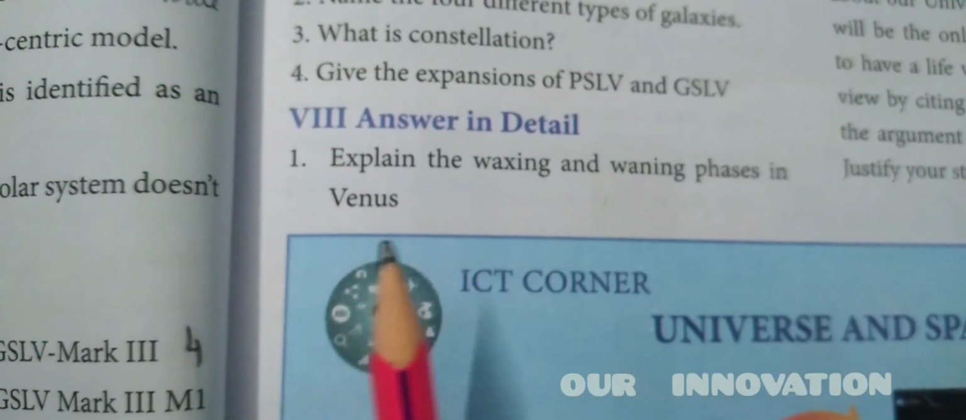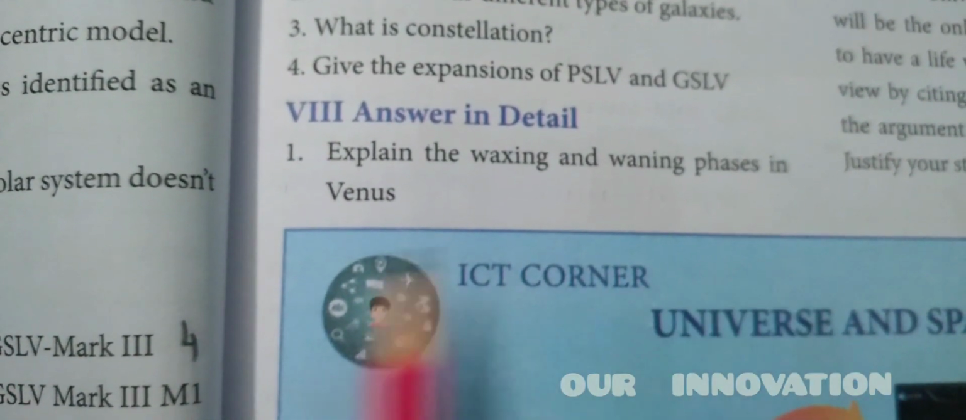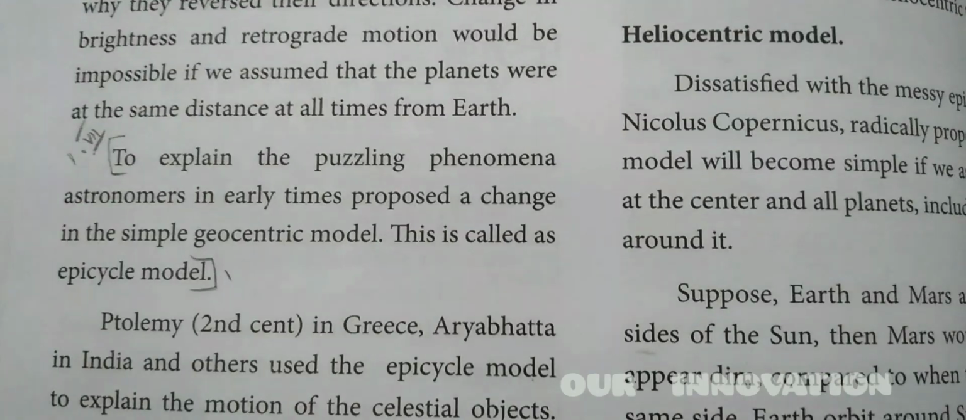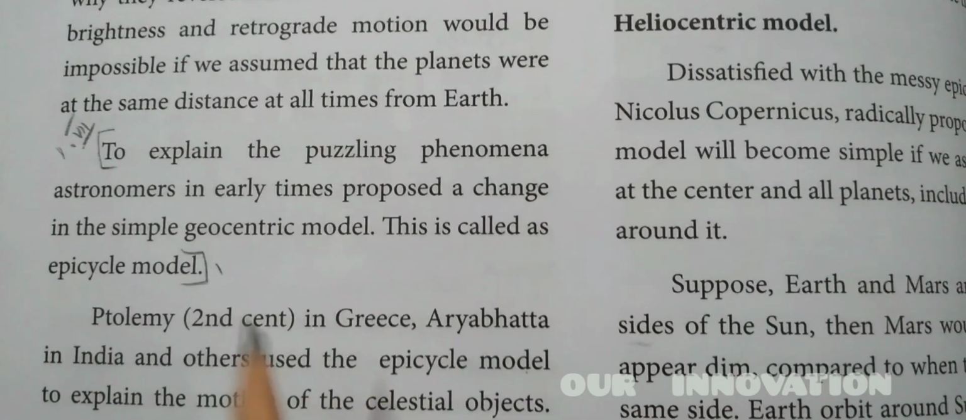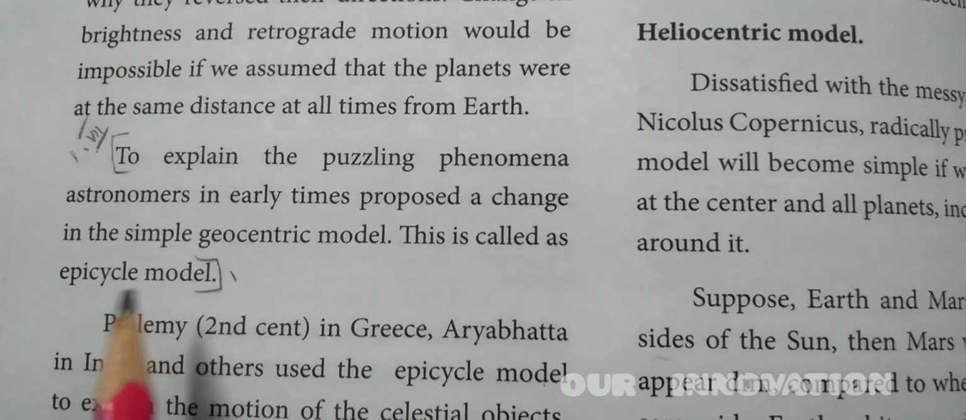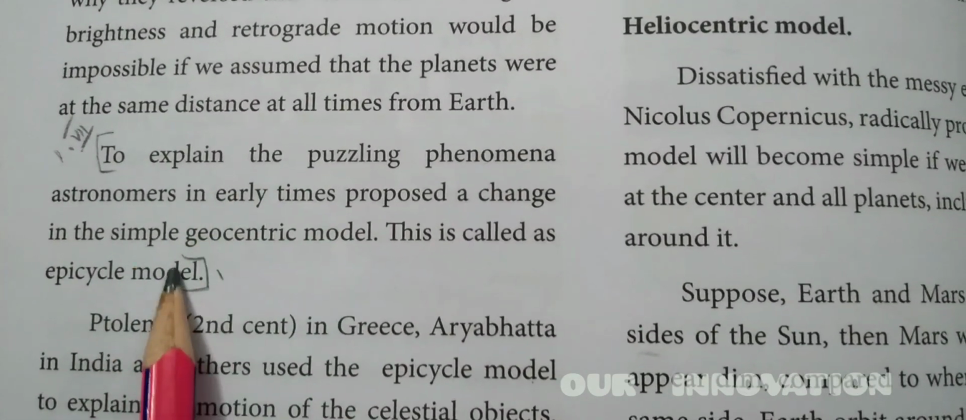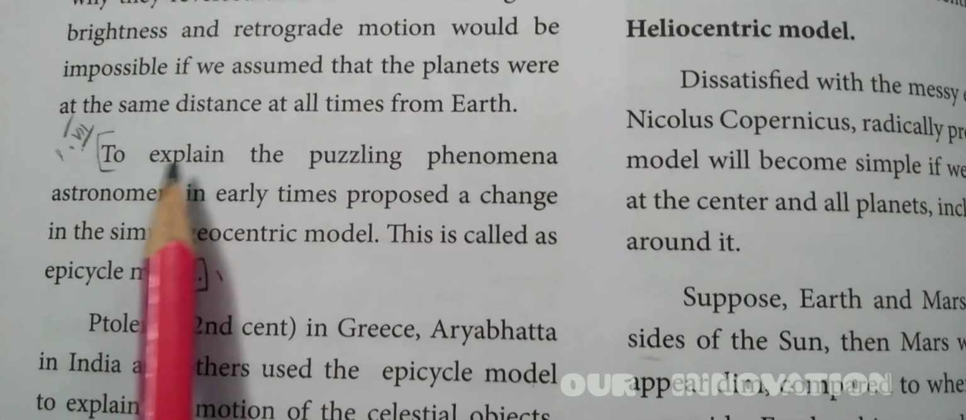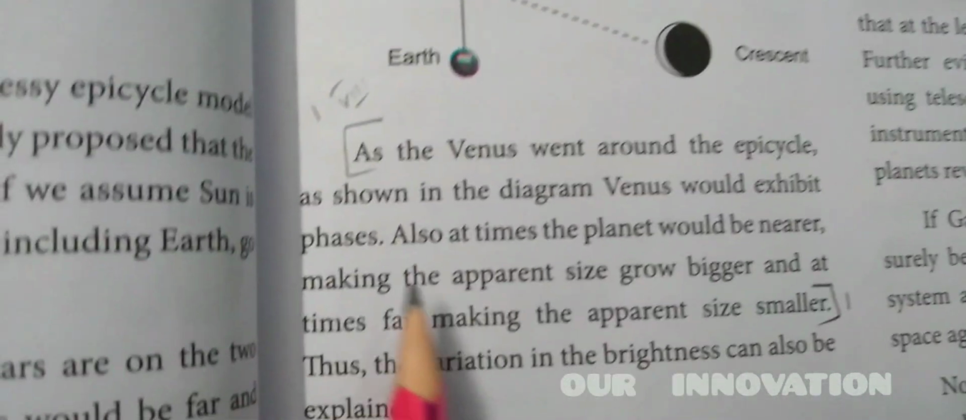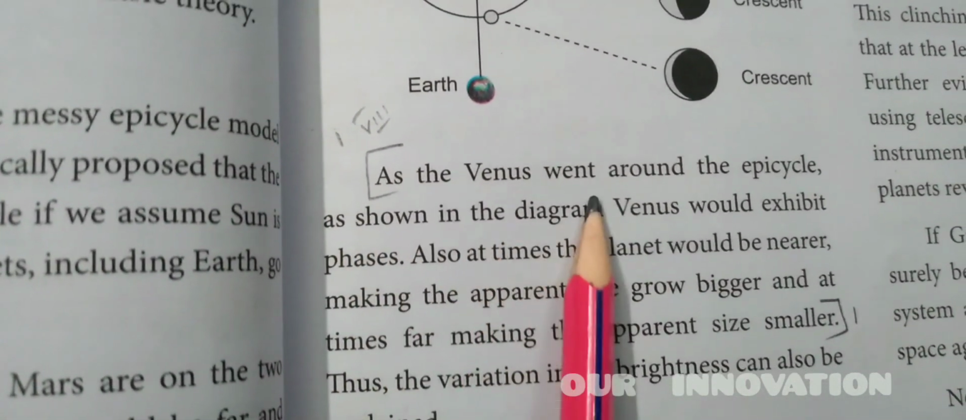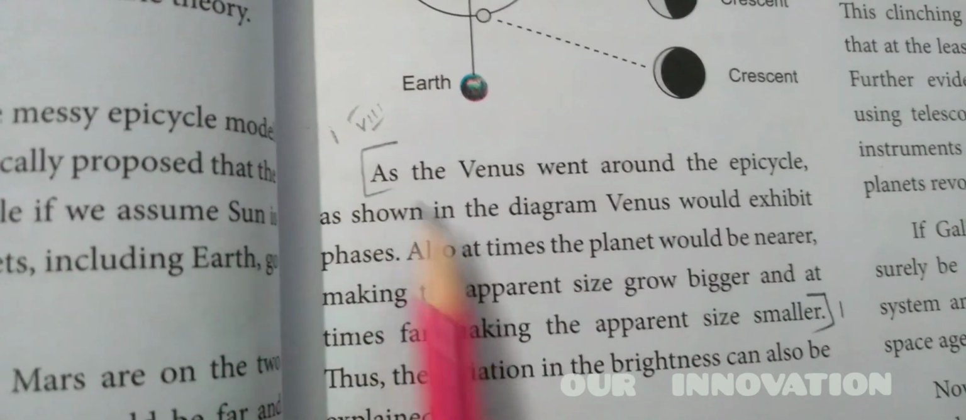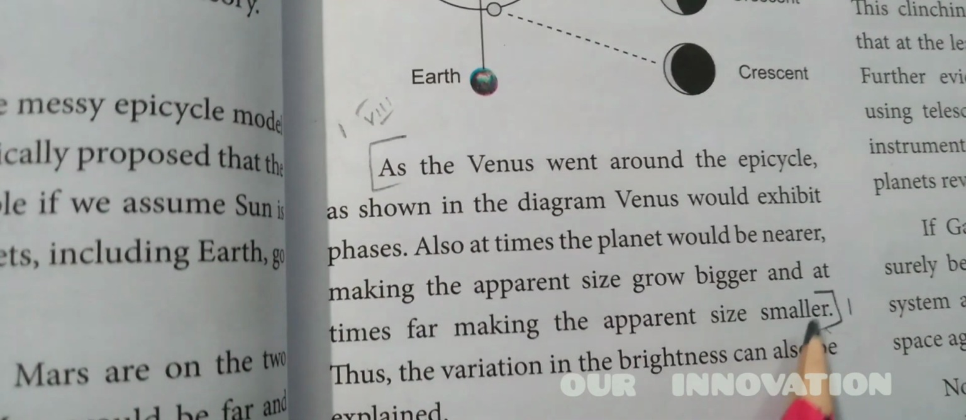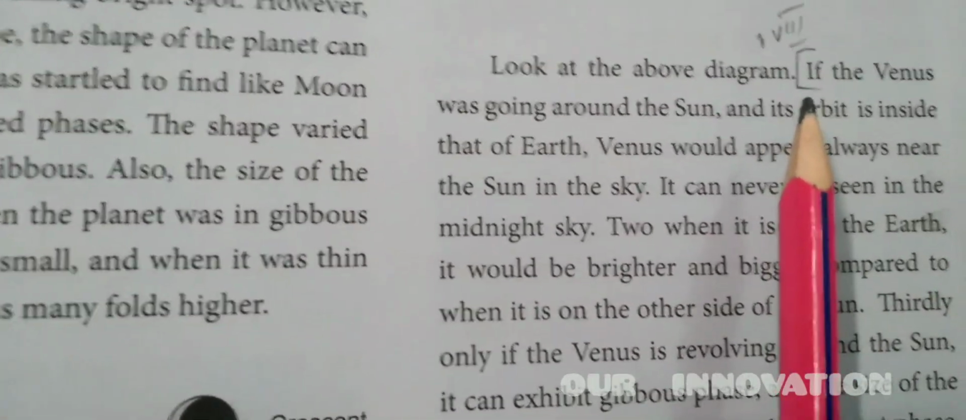Answer in detail. Explain the waxing and waning phase in Venus. Page number 28. You have to write what is epicycle. So already we had written the first question. So this point you have to write. Then later on you have to mark from here, children, as the Venus went around the epicycle. From here to this point you need to write up to here. And it starts from here again.